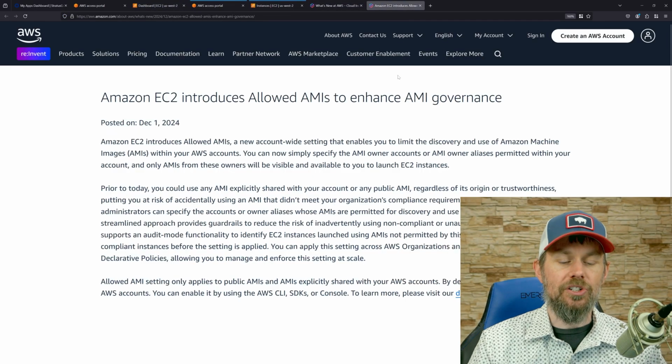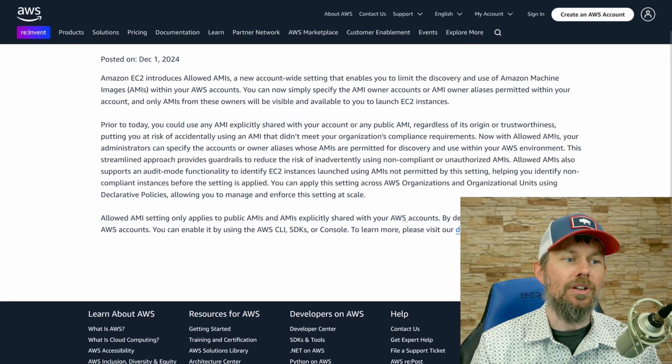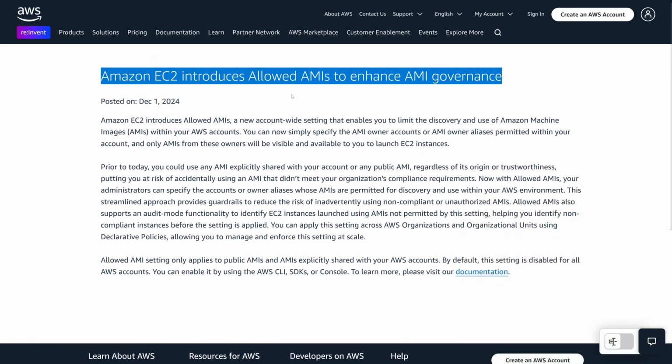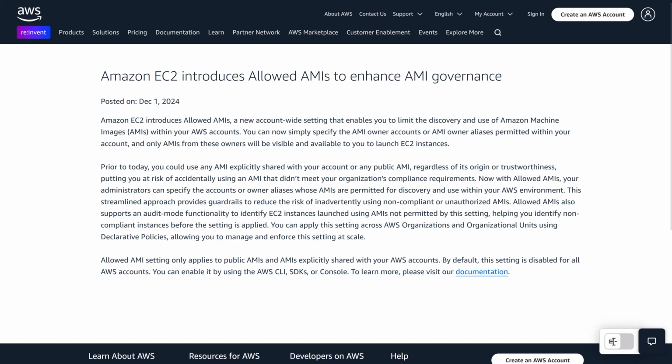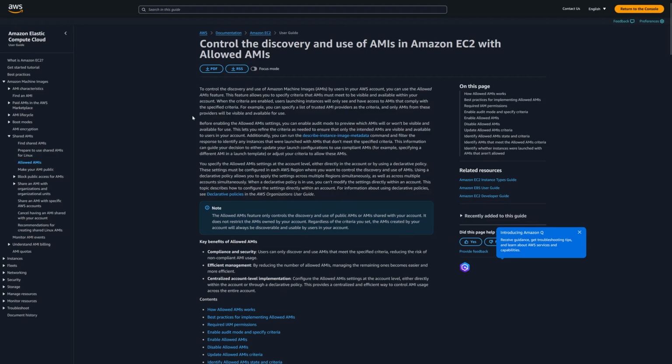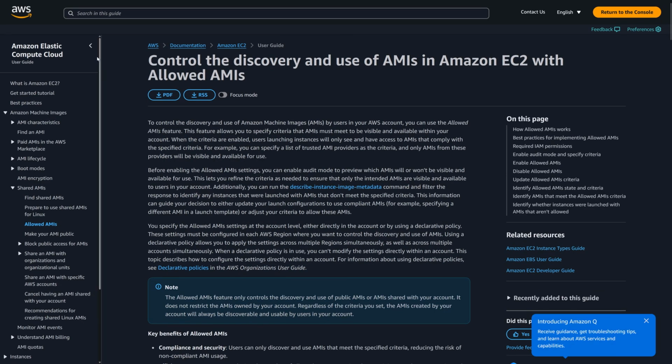But what I would encourage you to do is actually read the documentation for this feature. It's actually pretty comprehensive documentation. Once you find this news article or publication here that talks about the new feature, there is a documentation link right down here that goes directly to the documentation for that particular feature. And unfortunately, the documentation site never seems to remember my preference to use the dark theme, so I apologize if I blinded you with that.